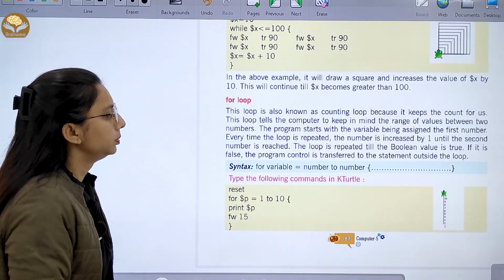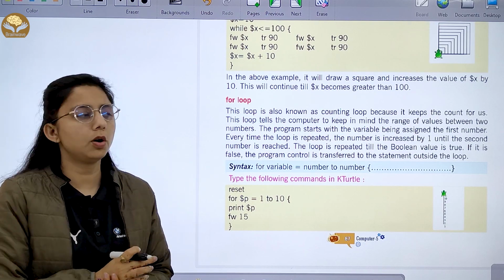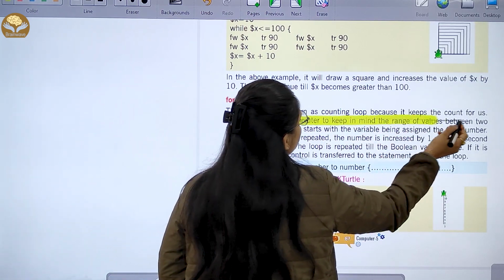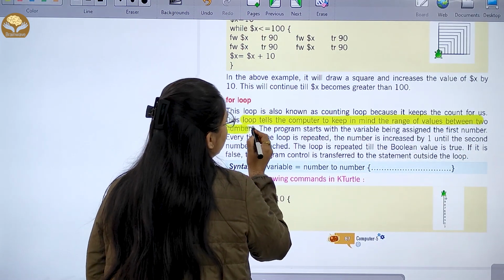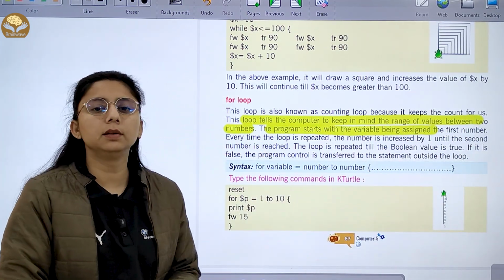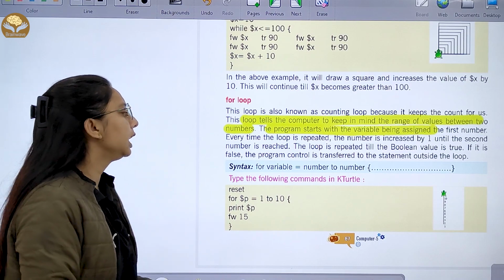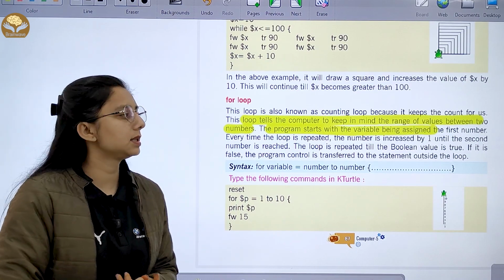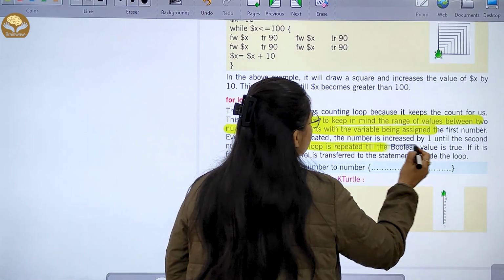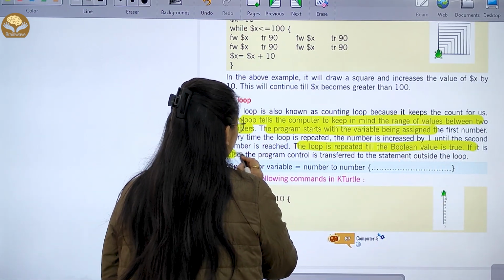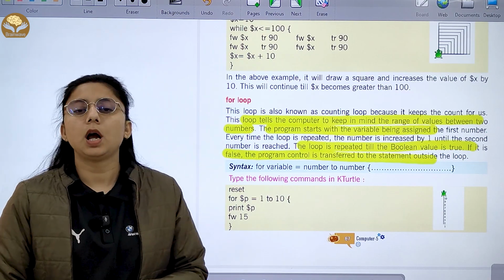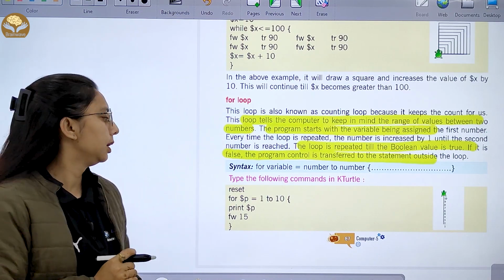Next is the for loop. This is known as the counting loop because it keeps the count for us, and the loop tells the computer to keep the range of values between two numbers. The program starts with a variable which is assigned the first number. Every time the loop is repeated, the number is increased by 1 until the second number is reached. The loop is repeated till the Boolean value is true. If it is false, the program control is transferred to the statement outside the loop.